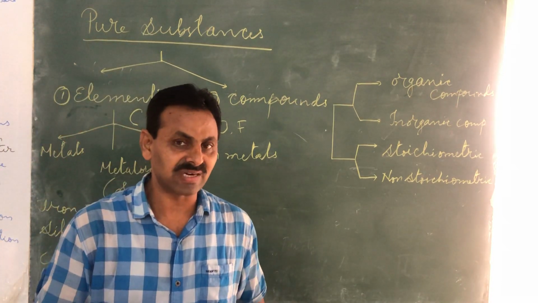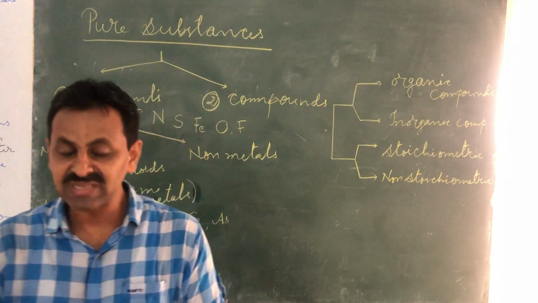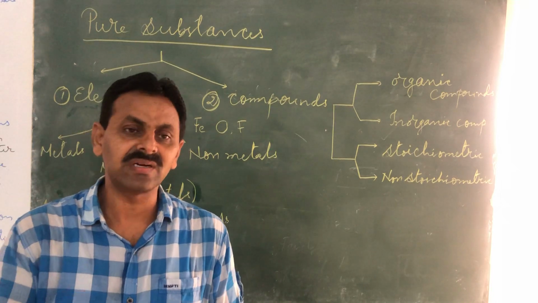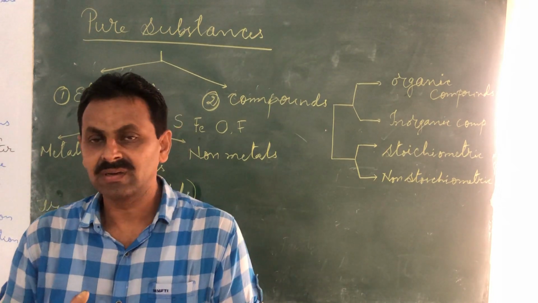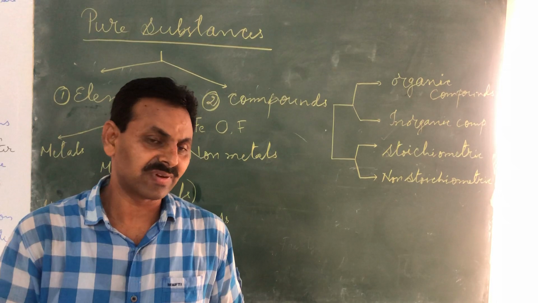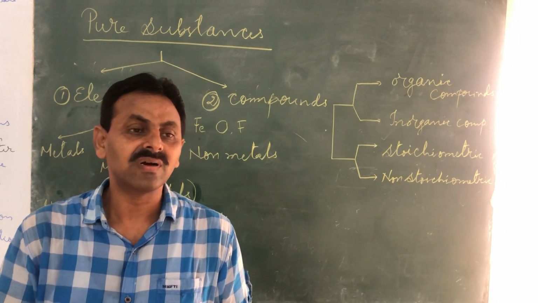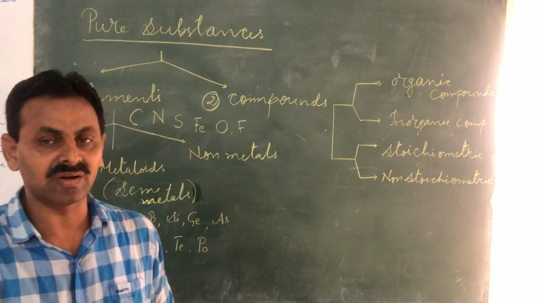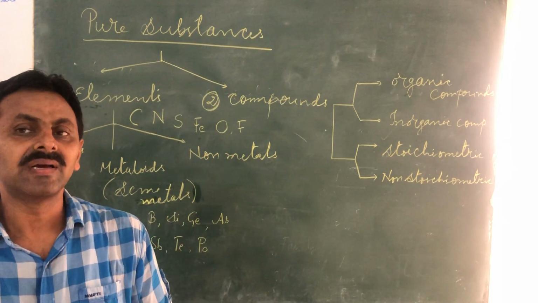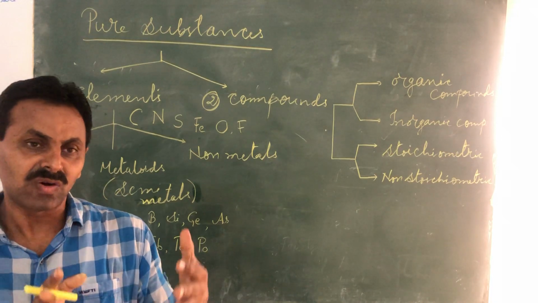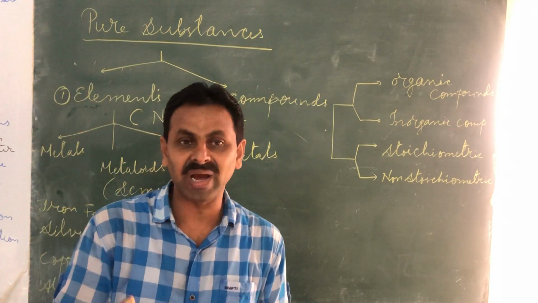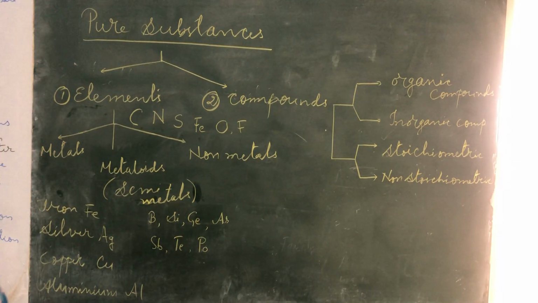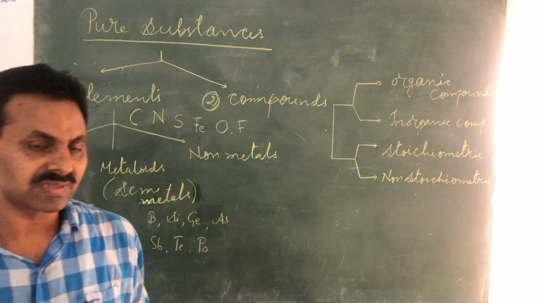Two classifications we studied. One on the basis of the amount of solute: saturated, unsaturated and supersaturated. We also studied one classification of solutions on the basis of the total number of components. If there are only two components, it's a binary solution, bi means two. If there are three components, ternary solution, and so on. So two types of classifications we studied.